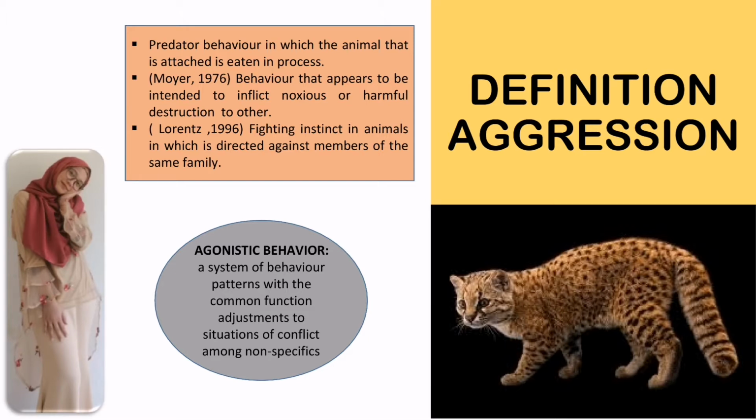Predatory behavior in which the animal that is attacked is eaten in the process. Moyer, 1976: behavior that appears to be intended to inflict noxious or harmful destruction on others. Lawrence, 1996: fighting instinct in animals which is directed against members of the same species. Agonistic behavior is a system of behavior patterns with the common function of adjustment to situations of conflict among conspecifics.